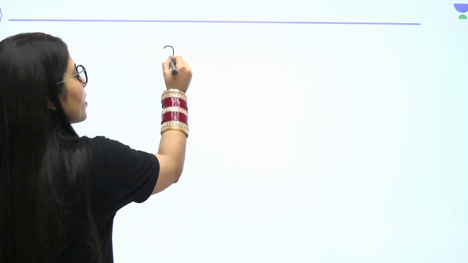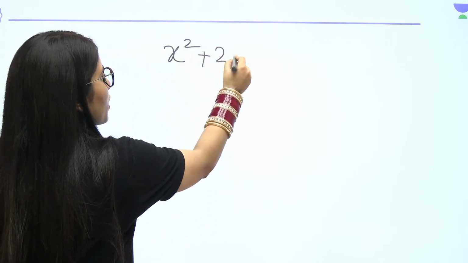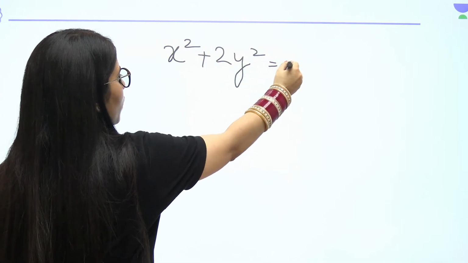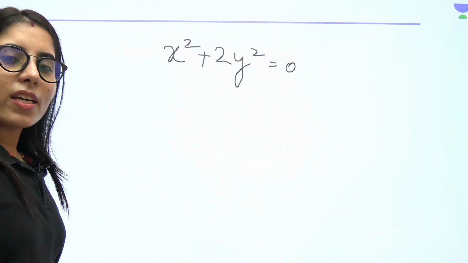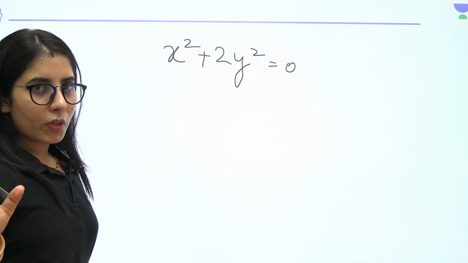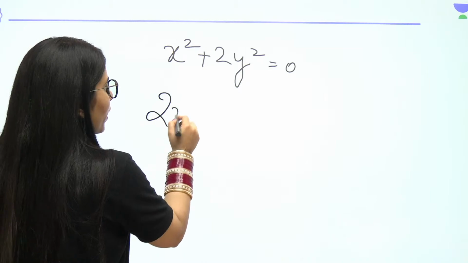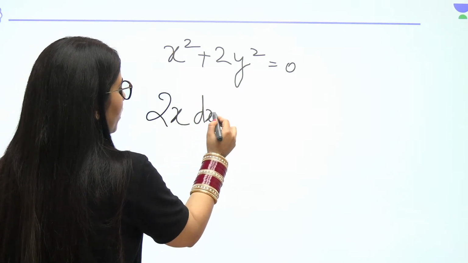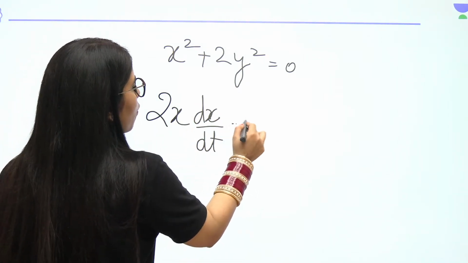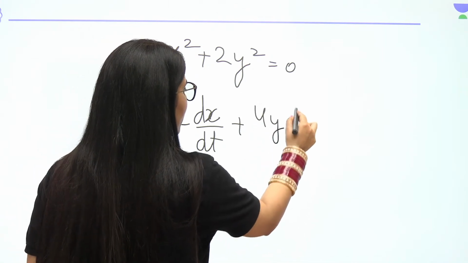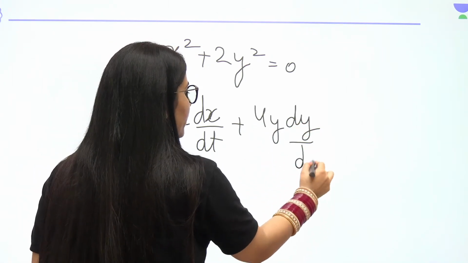So I'm saying, let's say you are going to have x square plus 2y square is equal to 0. Okay, and you need to consider the x component of velocity and the y component of velocity. What you will be doing here, you will differentiate it with respect to t, that is 2x dx by dt plus 4y dy by dt. Okay, and what is this dx by dt?